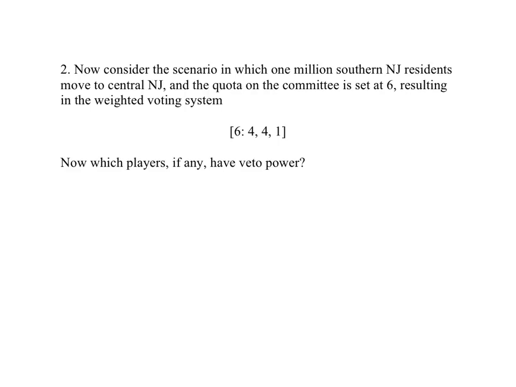Building on what we just learned, we can answer this question by thinking, again, about the Grand Coalition and seeing if anyone is critical there. Well, Northern Jersey has 4 votes, and if Northern Jersey quits and leaves just Central and Southern Jersey as the yes voters, Central and Southern combined cannot pass a proposal without Northern Jersey's assistance. Therefore, Northern Jersey is critical in the Grand Coalition. Similarly, Central Jersey is now critical in the Grand Coalition, but Southern Jersey is not.